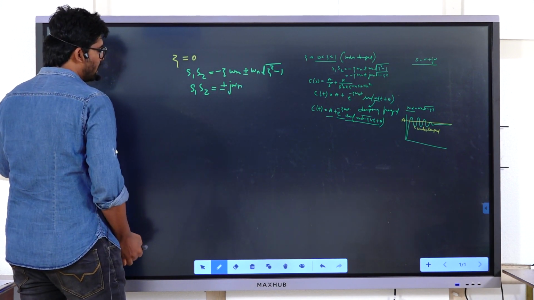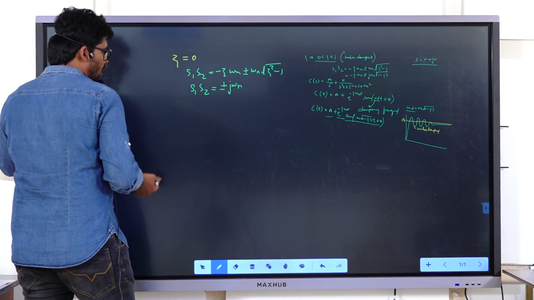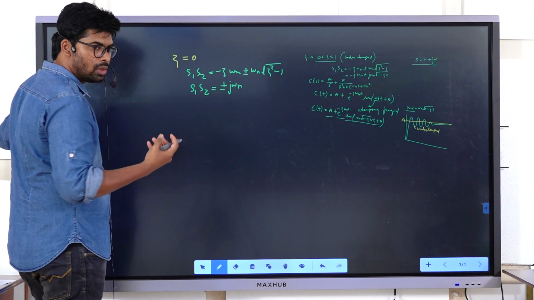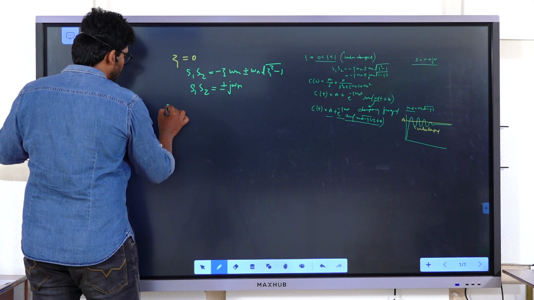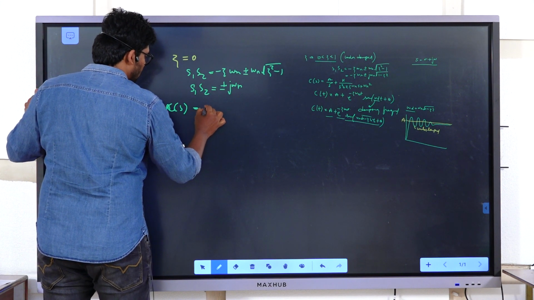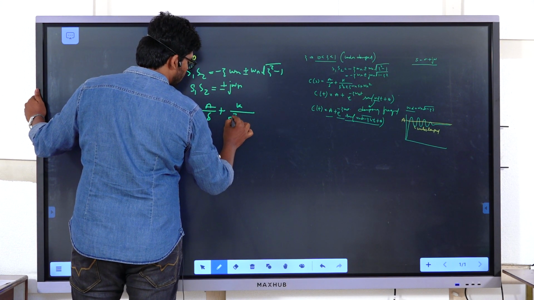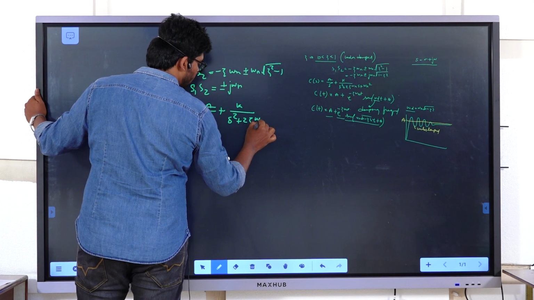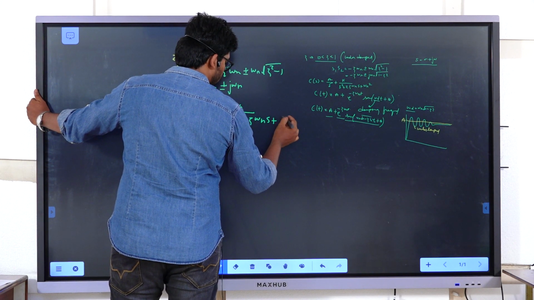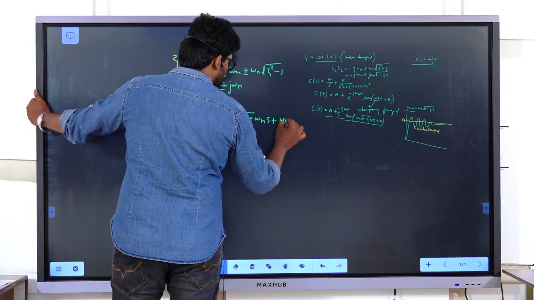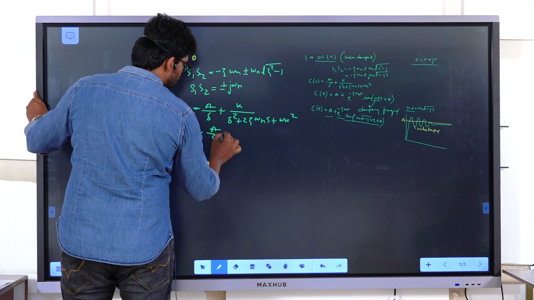That means the roots are completely complex, with zero real value. So C of s equals a by s plus k by s square plus 2 zeta omega n s plus omega n square.